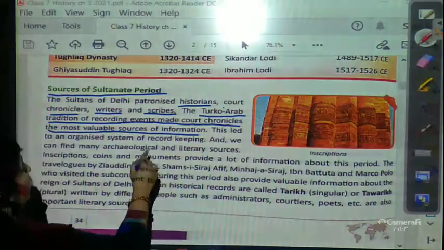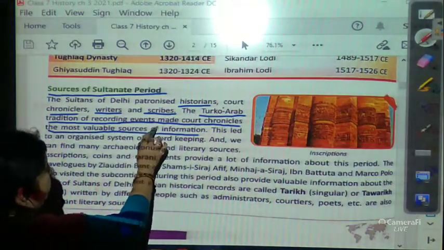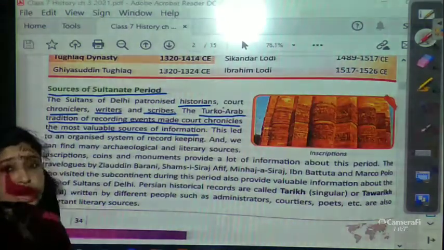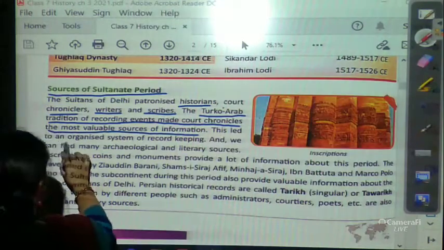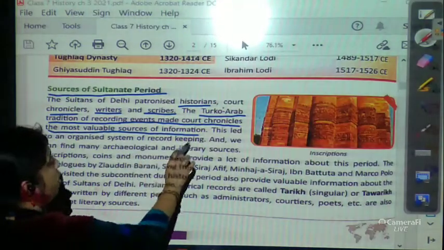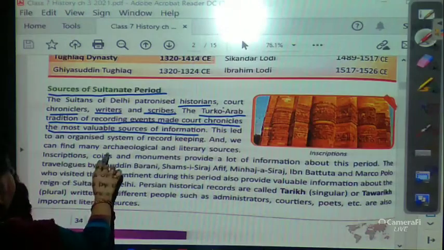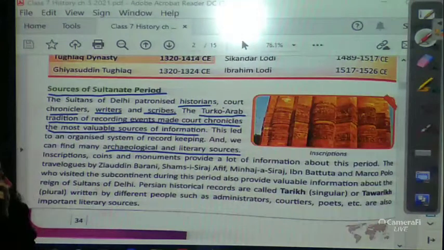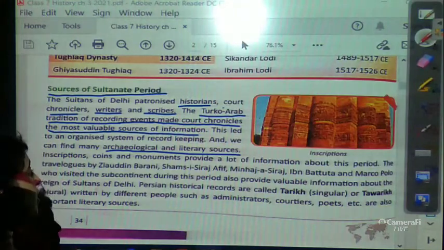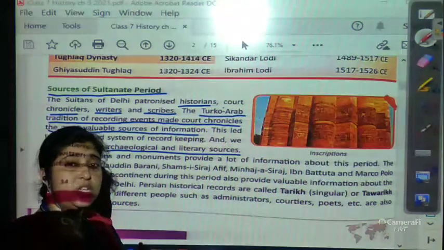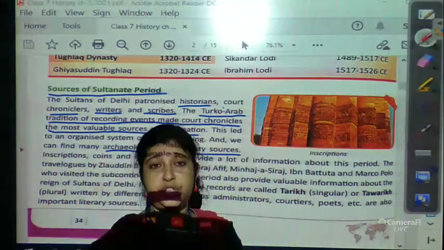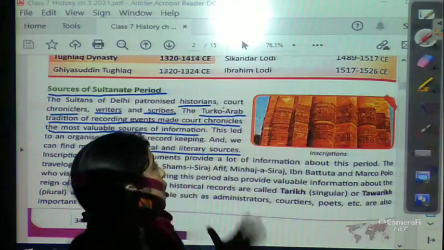Whatever events they recorded, they made court chronicles, the most valuable sources of information. This led to an organized system of record keeping, and we can find many archaeological and literary sources. All these are sources of information, and from them we came to know about that whole period.